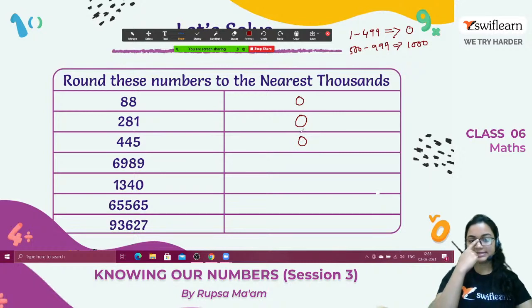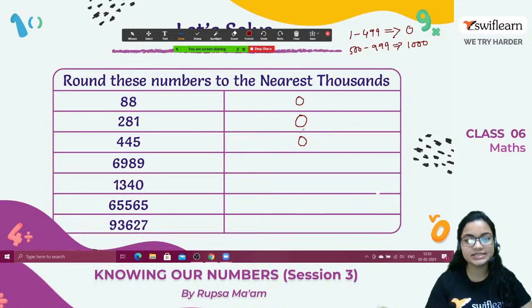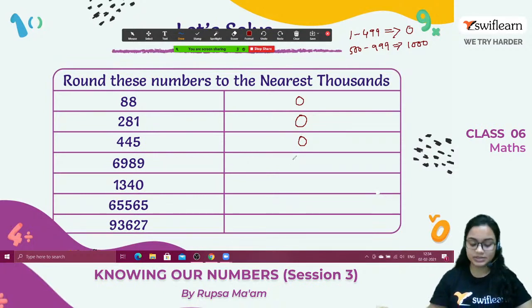Now it's coming 6989. So we have to round off this number to the nearest thousand. So we will check the number in the hundreds place. The number in the hundreds place is 9, which is obviously greater than 5. So the number will be 7000. Now the next one, 1340. In the hundreds place, it's 3, which is smaller than 5. So the nearest thousand will be 1000.